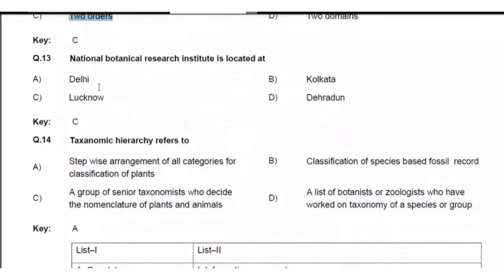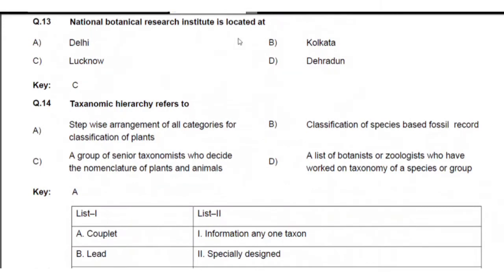Next, National Botanical Research Institute. There is a direct question already in that textbook. The answer is Lucknow. Next, taxonomic hierarchy refers to what? What is the meaning of this? That means a stepwise arrangement of all the characters of classification of plants, that is called taxonomic hierarchy.